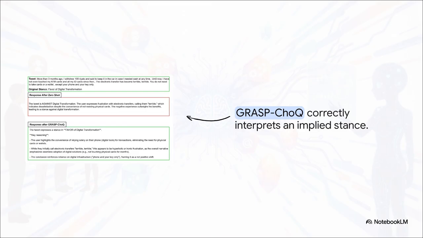The user complains, saying electronic transfers are terrible, terrible. Now, a zero-shot model sees those negative words and incorrectly assumes the user is against digital transformation. But the GRASP-ChoQ model looks closer. Through its guided questioning, it realizes the user relies entirely on their phone and hasn't actually touched physical cards in months. It recognizes the hyperbole. It correctly flags the stance as in favor of digital infrastructure, completely preventing the model from being tricked.